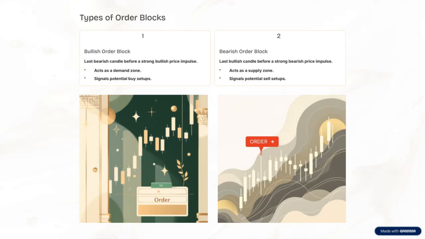All right, let's dive into slide 5. Here, we're talking about two key types of order blocks that can signal potential market moves. First up, we have the bearish order block. This is essentially a supply zone.